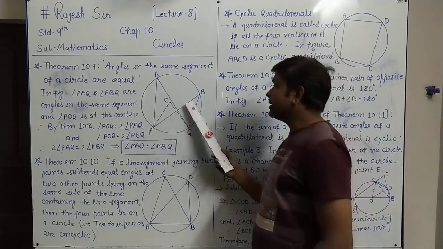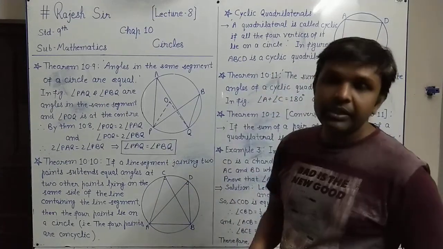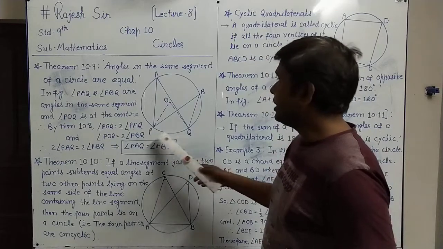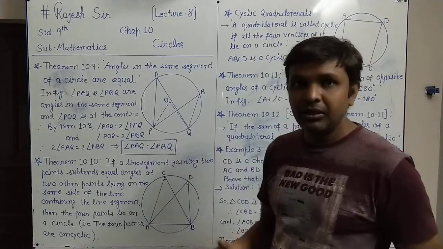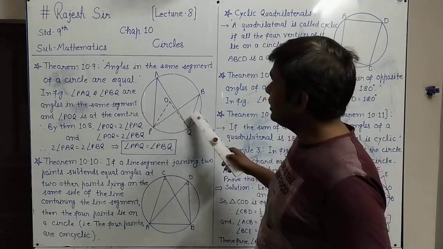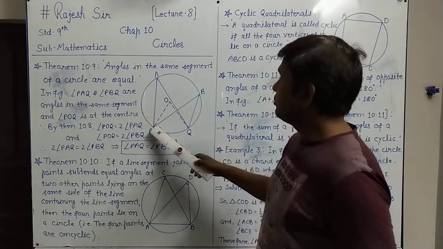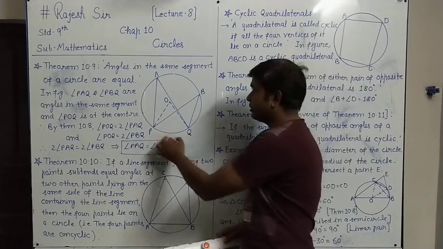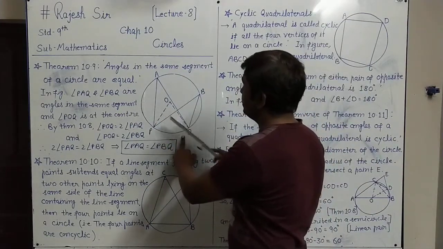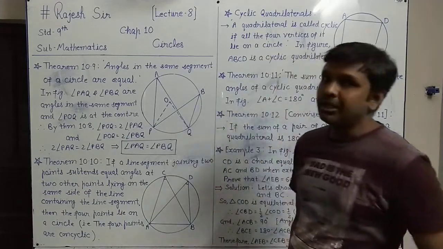So these two angles are called angles in the same segment, which are made or subtended by the same arc on the remaining part of the circle. In this circle, infinitely many angles you can draw subtended by this arc PQ on the remaining part of the circle. So they all are called angles of the same segment.